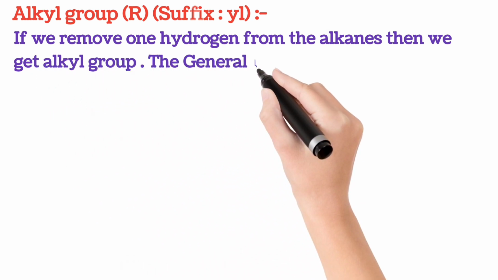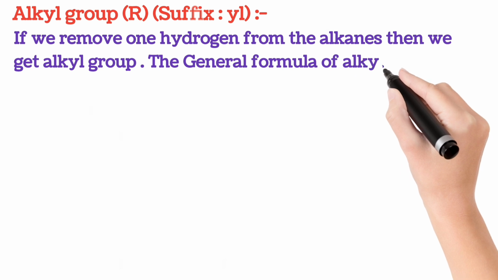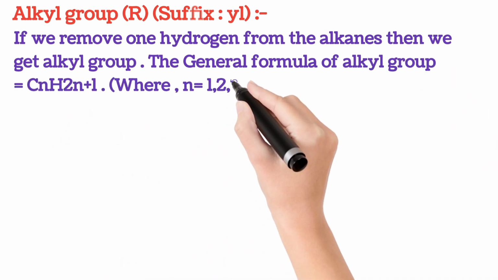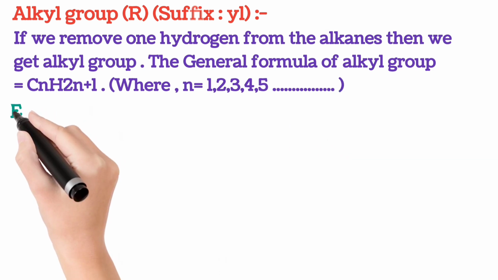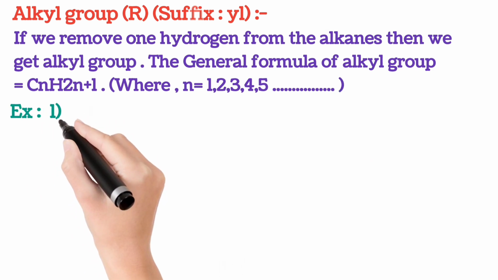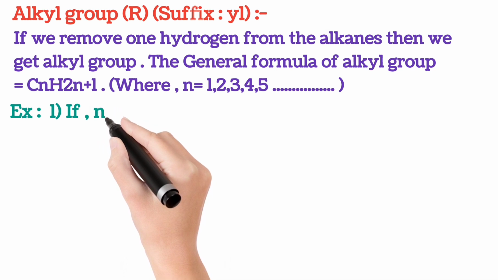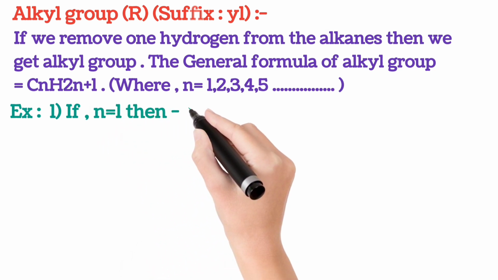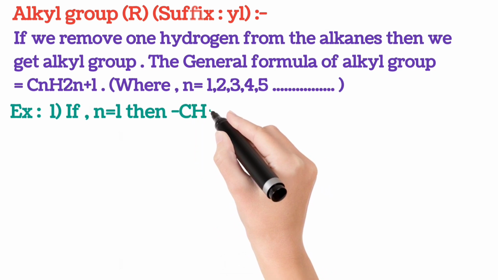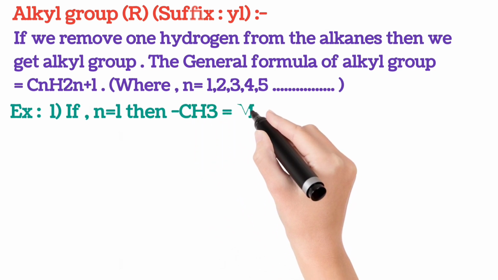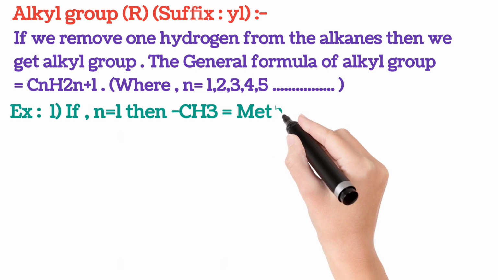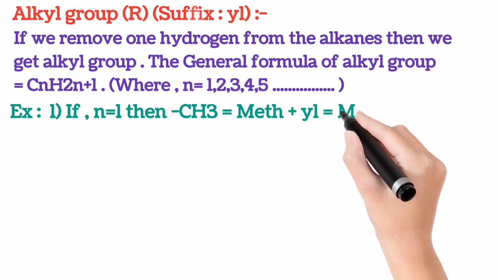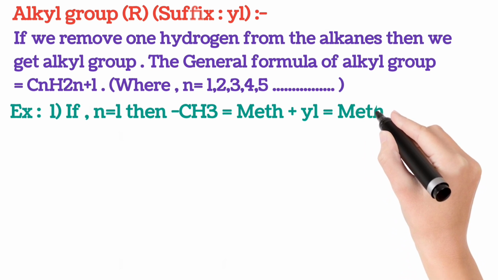Its general formula is CnH2n+1, where n equals 1, 2, 3, 4, etc. If we substitute n is equal to 1, then we get CH3, it is called meth plus yl equals methyl group. Here the carbon valency 4 is not satisfied, it means that some other group is attached to the carbon atom as a fourth bond. It may be a functional group or any other group.